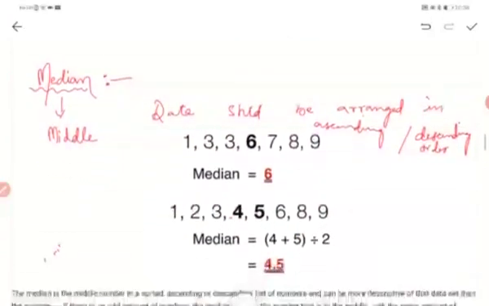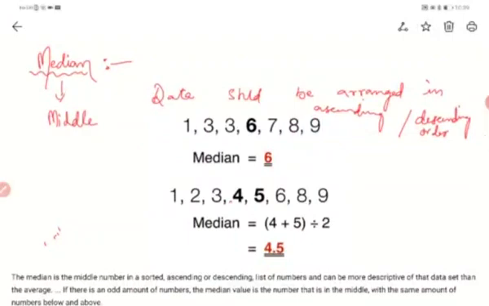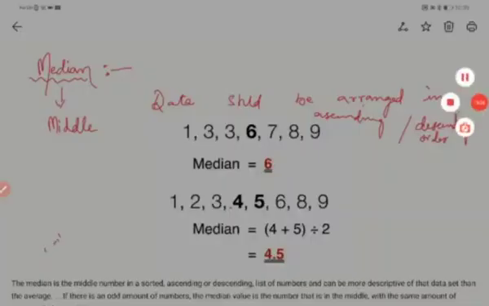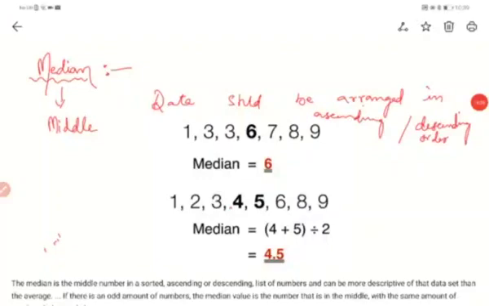I hope everyone understood the mean, and we will do the problems on the mean from the exercise in our Zoom meeting. I'll just give you the definition of median today, and we will stop for today with the start of median, and later on we will continue it in the next video.